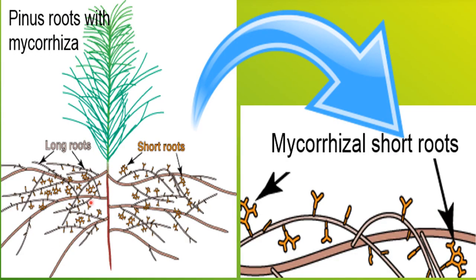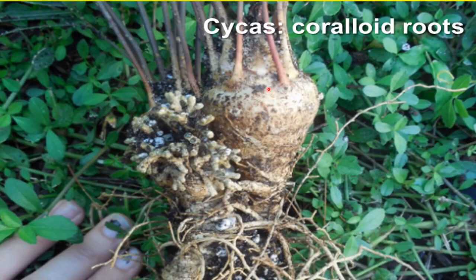Here you can see the association of Pinus roots with fungi making the mycorrhiza. These are the roots of the Pinus, and here you can see mycorrhizal short roots. Mycorrhizal roots means these are making an association with the fungi. Now see here, these are coralloid roots of the cycas having cyanobacteria as nitrogen fixing bacteria. These are called coralloid roots.